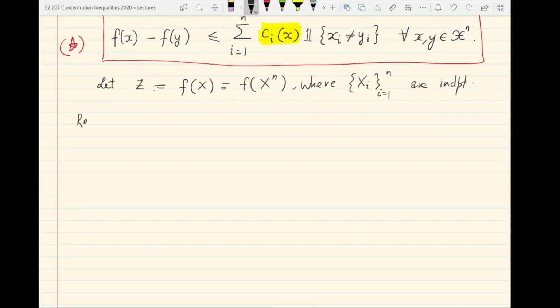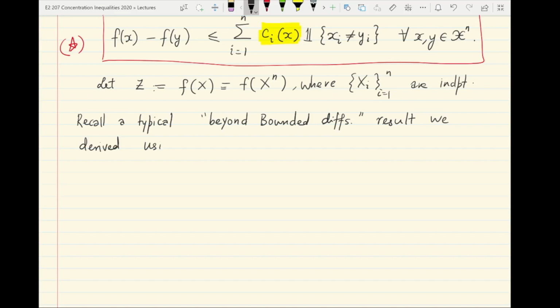So let's recall a typical beyond bounded differences result that we derived using the entropy method earlier.